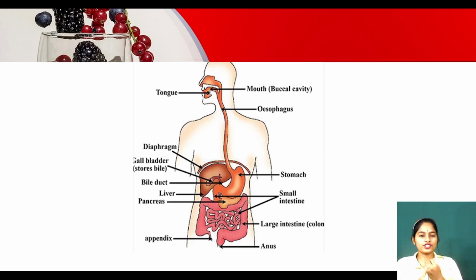And in the stomach, HCl, hydrochloric acid, is present. So the food becomes acidic and it will move to the small intestine. But in the small intestine, the food needs to be alkaline. It needs to be balanced. The bile juice and pancreatic juice will balance the acidic food. After that, the alkaline food is absorbed in the small intestine. After that, it will move to the large intestine, where the reabsorption of water and salts will take place. After that, the undigested and unwanted food will move out of our body through the anus.